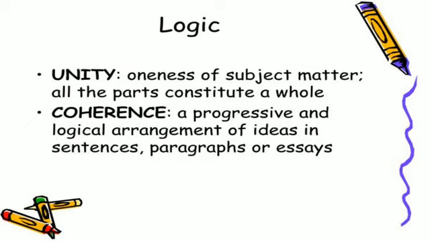Unity means oneness of subject matter, where all the parts constitute a whole. Coherence means a progressive and logical arrangement of ideas in sentences, paragraphs or essays. That means unity and coherence are very necessary.